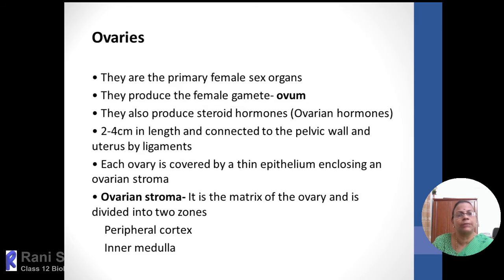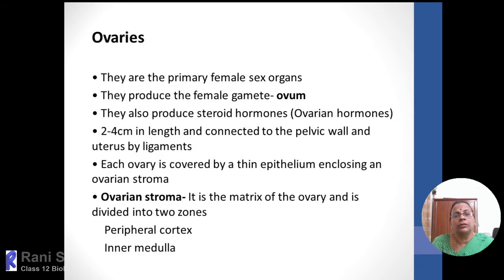At the same time, they also help in the production of sex hormones, mainly estrogen and progesterone. In this, estrogen maintains the reproductive cycle, and progesterone maintains the pregnancy. So these two hormones are produced by the ovary. So at the same time, it is acting as an endocrine gland, as well as acting as a gonad by producing the ovum.